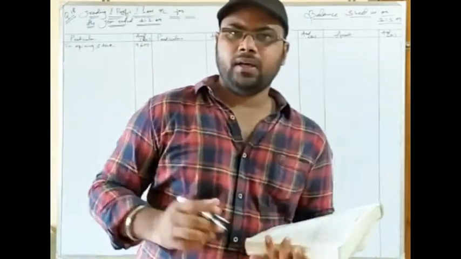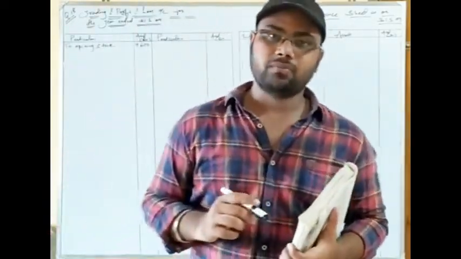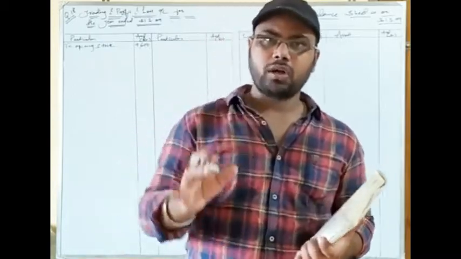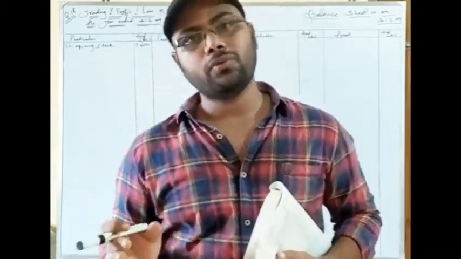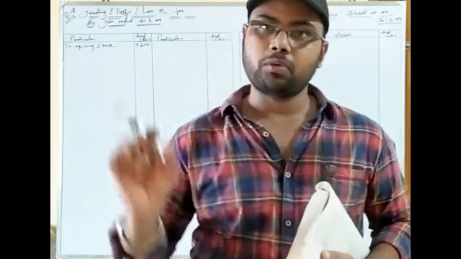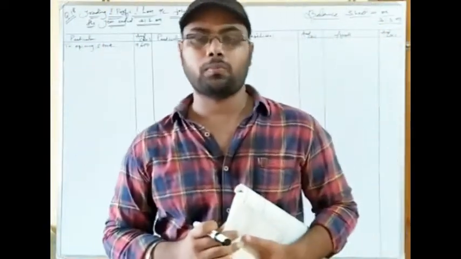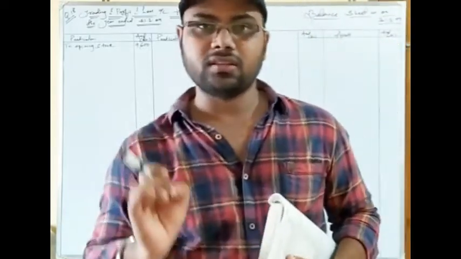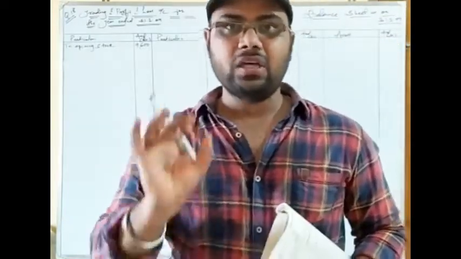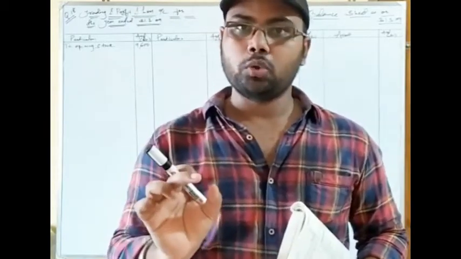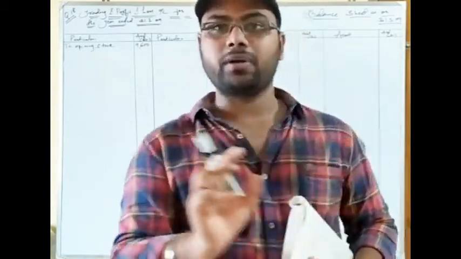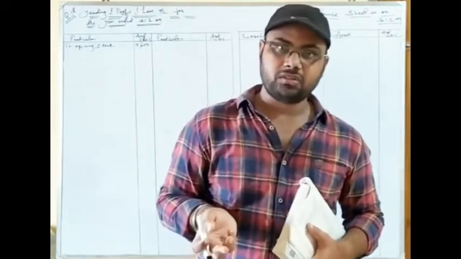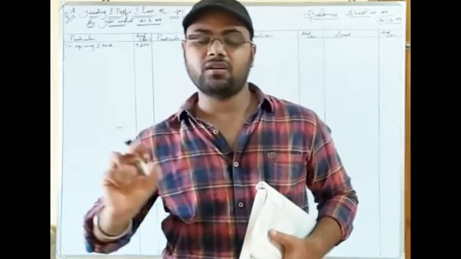Various times these items come as wages and salaries, or salaries and wages. Never get confused by it, because some students divide the amount and put a proportionate amount to trading account and a proportionate amount to profit and loss account. But you don't have to do that. If the item is given as wages and salaries, you have to take it to trading account, because the name starts with wages. If it is given salaries and wages, the name starts with salaries, and salaries are paid to the employees.